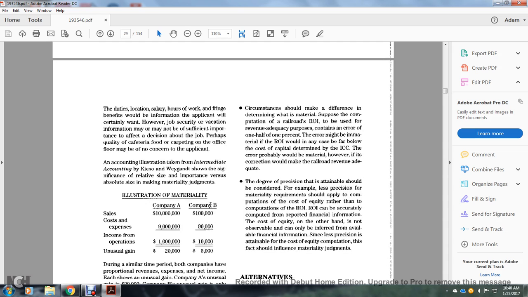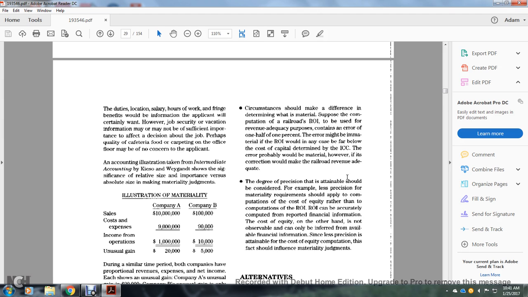Circumstances may differ in determining what materiality applies to the computation of the railroad return on investment used for revenue adequacy purposes. An error of one-half of 1% might be immaterial for the railroad return on investment, but where it is far below the cost of capital set by the Interstate Commerce Commission, the error would be material, since the correction would make the railroad revenue adequate.